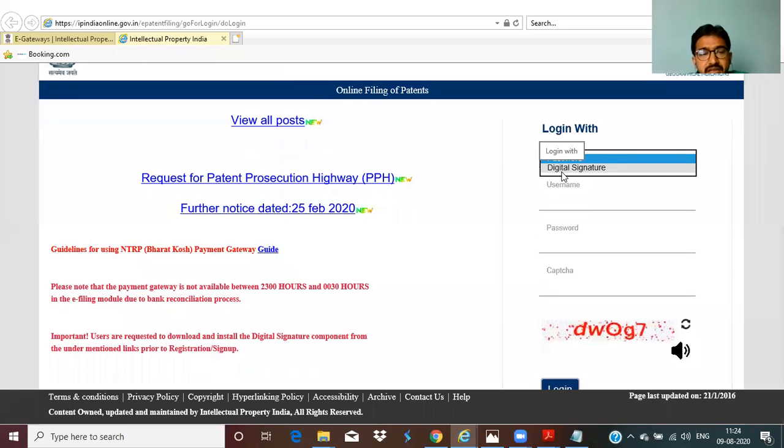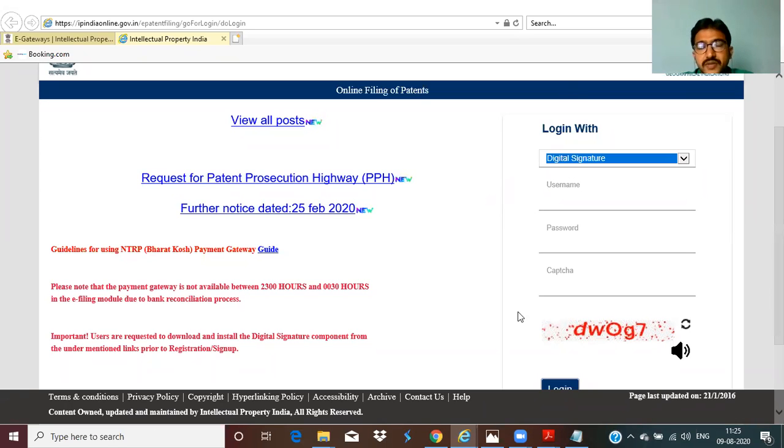For signing the documents, we require digital signature. For only viewing purposes, you can log in with the username and password. That's all. For filing this documentation, for e-filing the patent, definitely we go for digital signature. Okay? Everyone knows how to log in with the password. I'm just going to the digital signature. Before that, make sure that you plug in the digital signature to your laptop or your desktop.